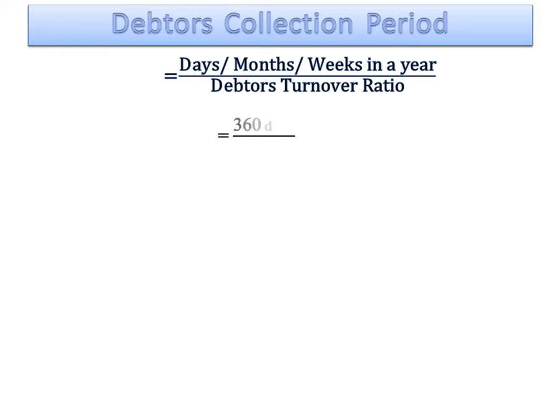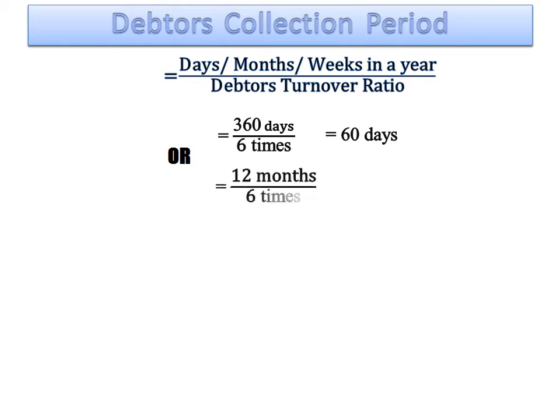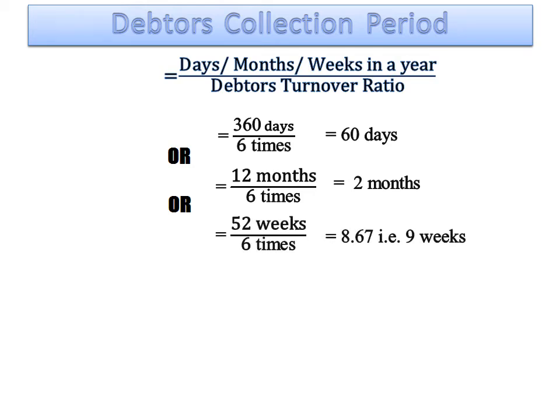In days, this period is 360 days divided by 6 times, that is 60 days. In months, it is 12 months divided by 6 times, that is 2 months, and in weeks it is 52 weeks divided by 6 times, that is 8.67, so approximately 9 weeks. This means debtors get converted into cash after 60 days or 2 months or 9 weeks.